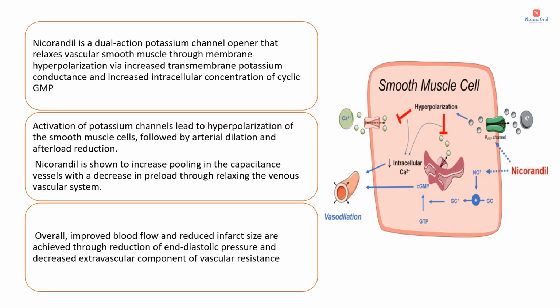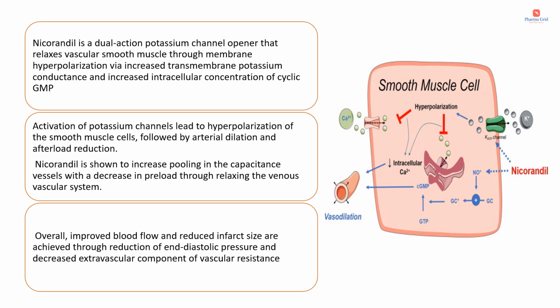The activation of potassium channels leads to hyperpolarization of the smooth muscle cells followed by arterial dilatation and afterload reduction. Nicorandil is shown to increase pooling in the capacitance vessels with a decrease in preload through relaxing the venous vascular system. Hence, this nicorandil decreases the preload as well as the afterload. Hence, it acts as a venodilator as well as an arterial dilator.